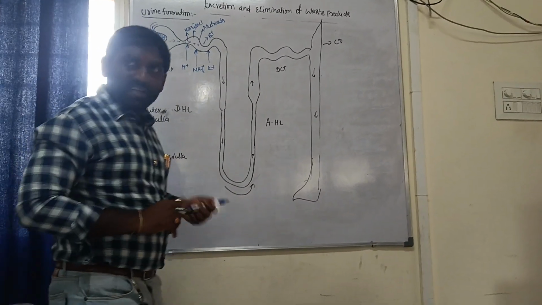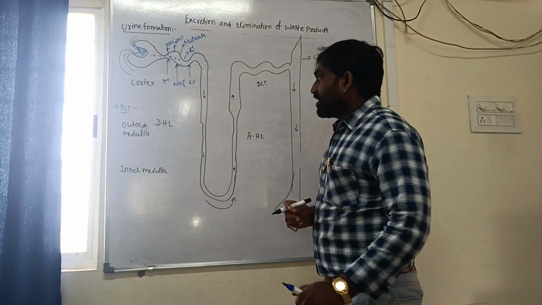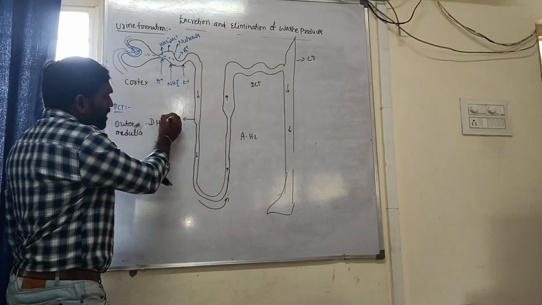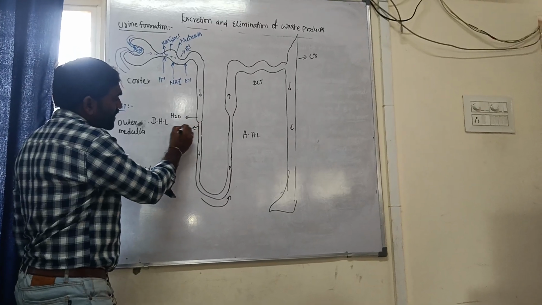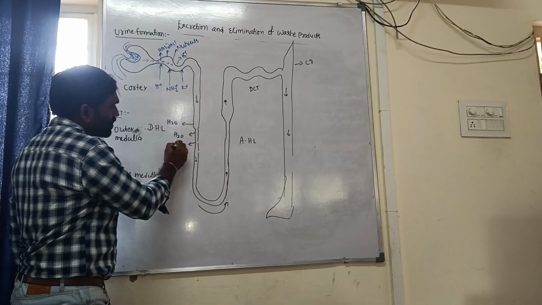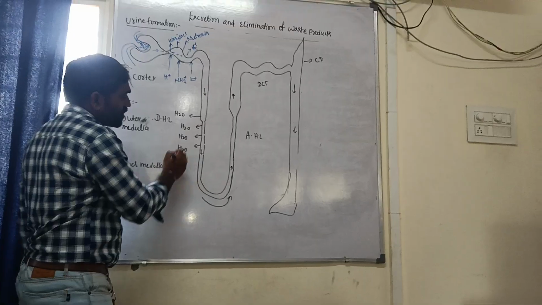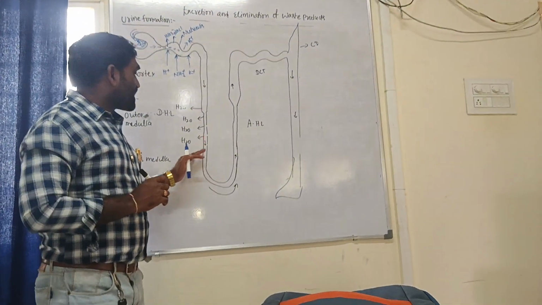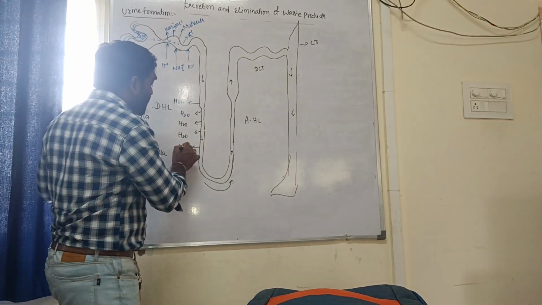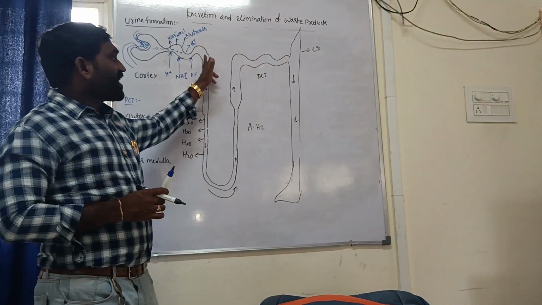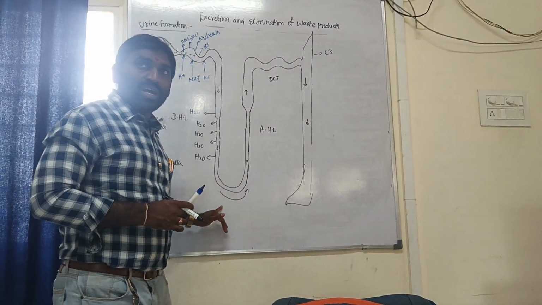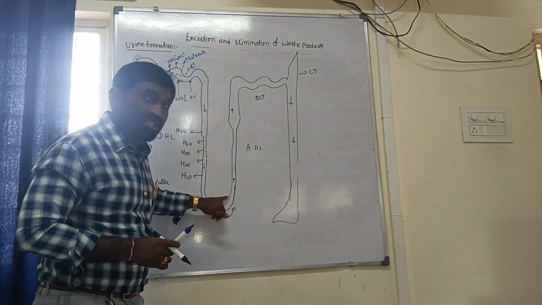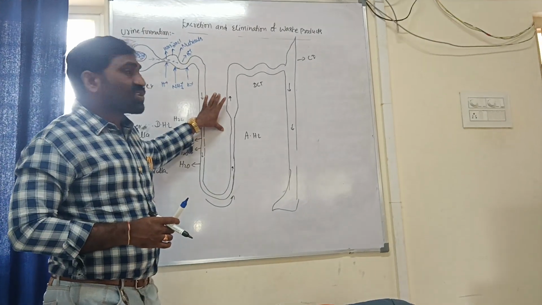The descending Henle's loop is permeable to water through the osmosis process, which is a passive transport mechanism. It is impermeable to electrolytes, so as the filtrate moves down towards the inner medulla, the concentration of the filtrate increases.